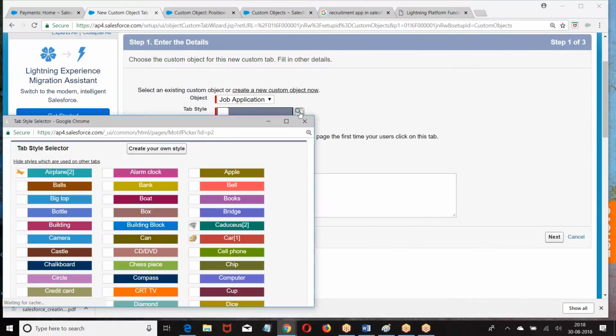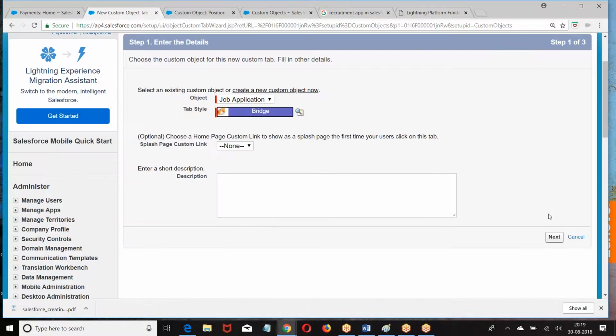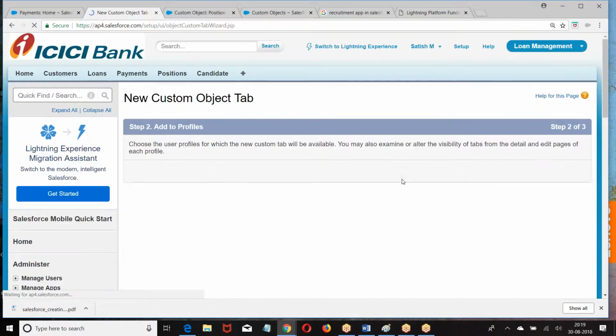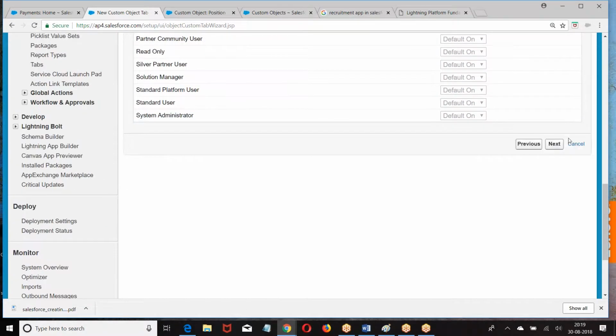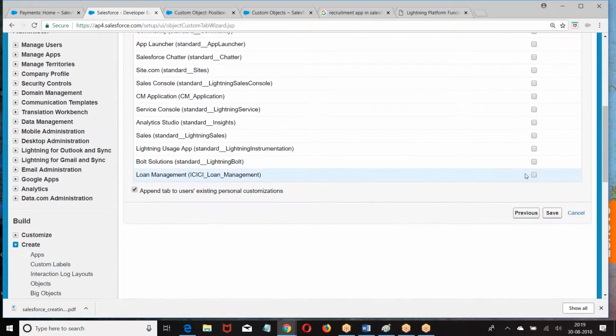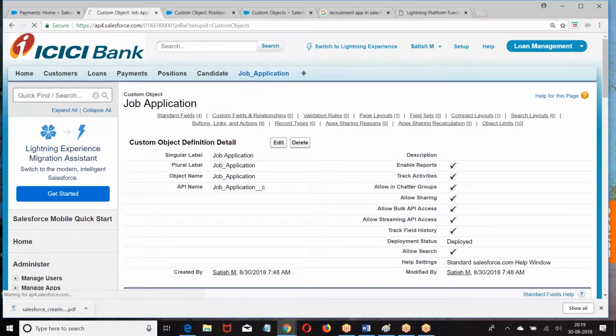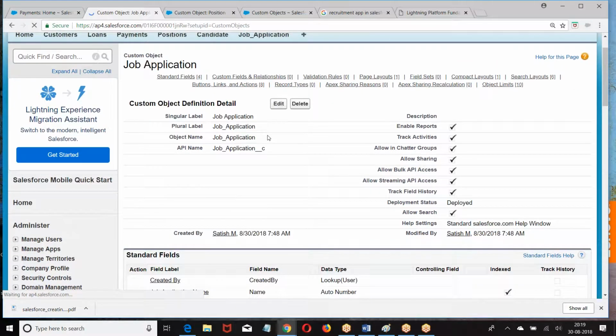Now on the job application, go to the job application object. Now what do you want to do?